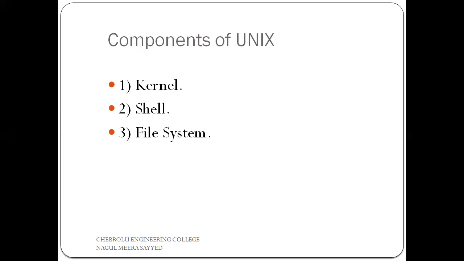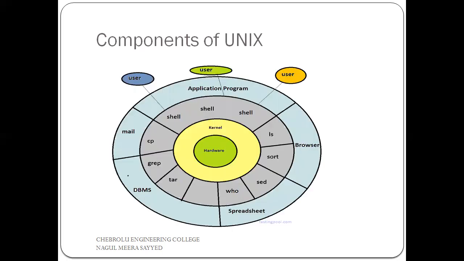If you look closely, the Unix operating system consists of three major components. What are those? First one is kernel, next one is shell, and next one is file system. These three are called the major components of Unix. Now this is our architecture of the Unix operating system. This diagram shows the components of the Unix operating system.